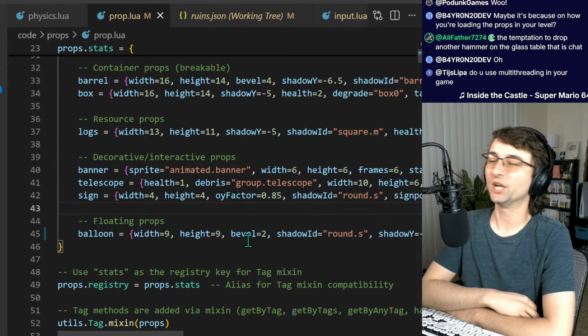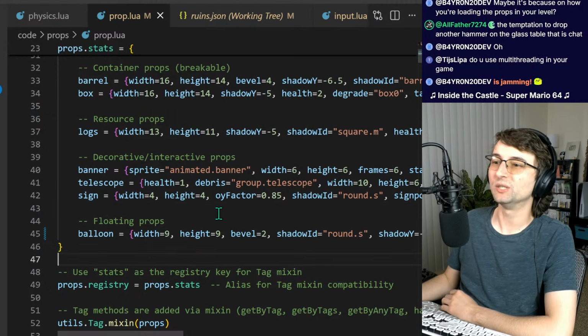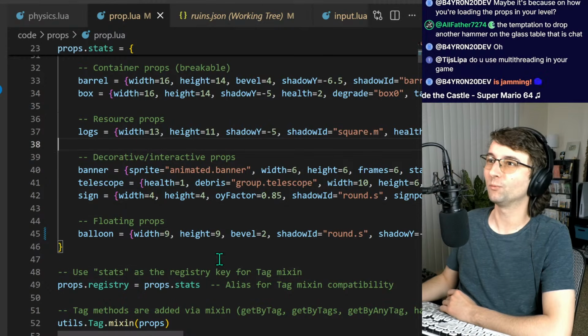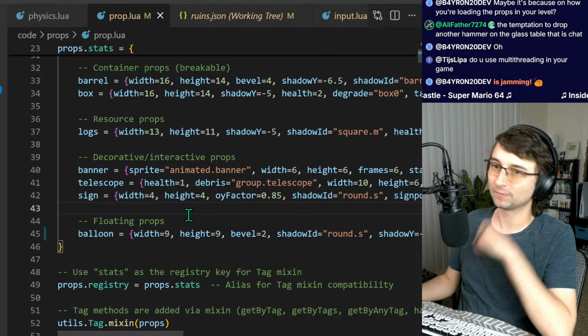Do I use multi-threading? No, I don't. I do not use multi-threading. If I do, it's for something that I'm not aware of, like maybe Love2D under the surface is doing some sort of multi-threading. It very well could be.